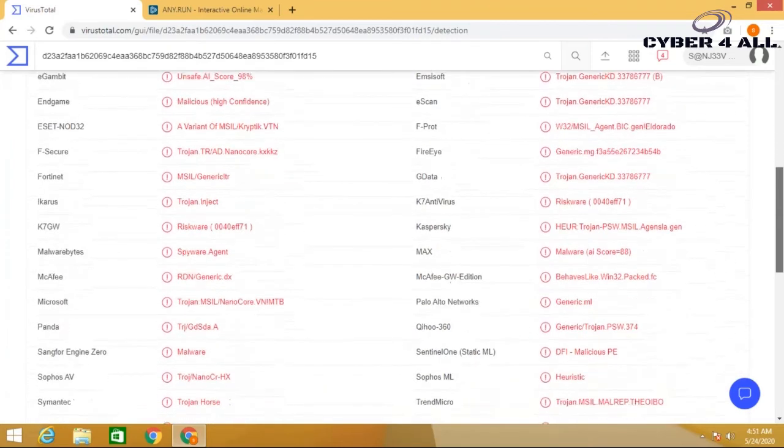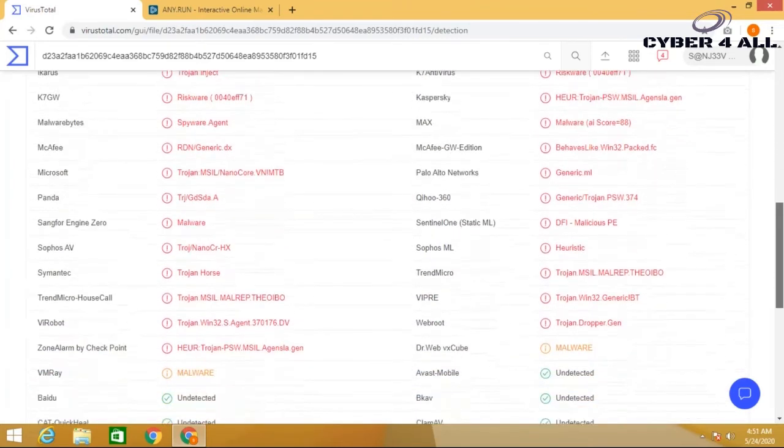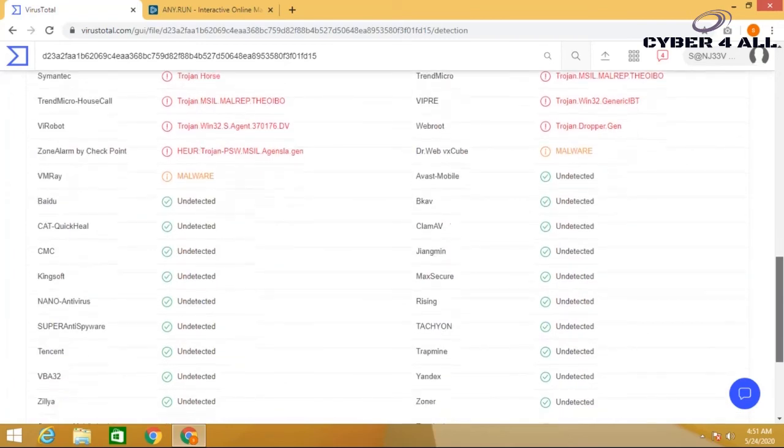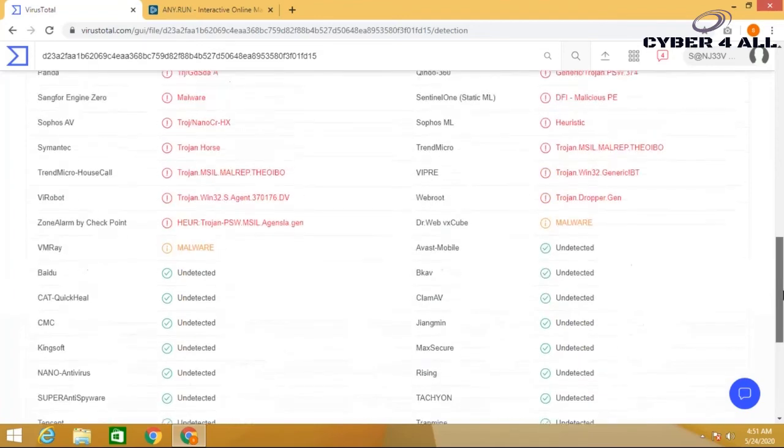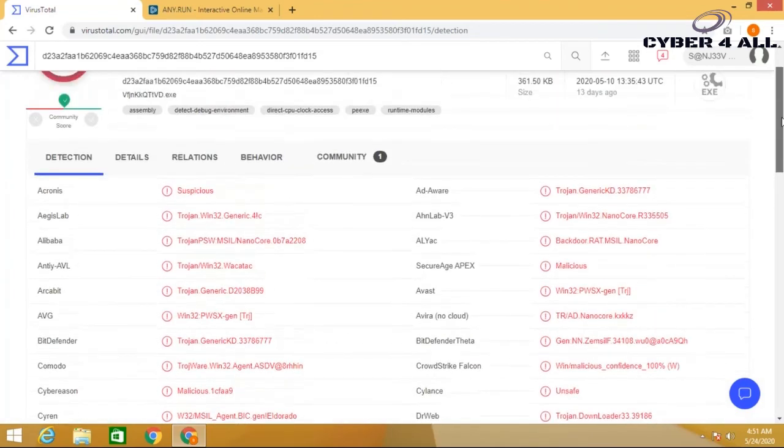In the detection section, it has shown a list of various antivirus vendors and platforms which have detected this malicious script and file as suspicious, regarding various possible types of malware based on its signature and functionalities.